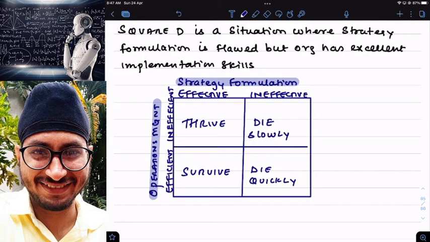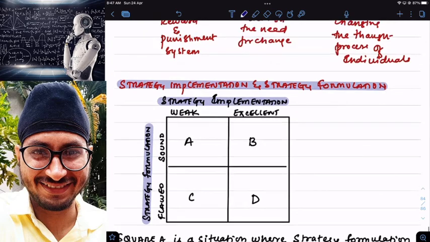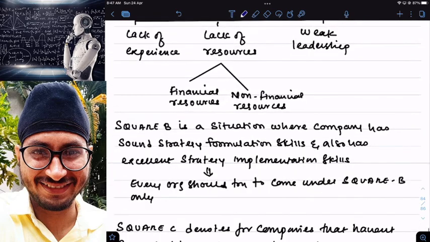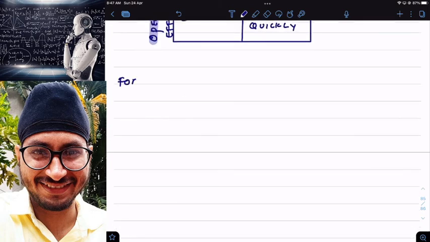Clear? So we have studied what is formulation and what is implementation in two small diagrams. But now we will see a proper table of differences between strategy implementation and strategy formulation.